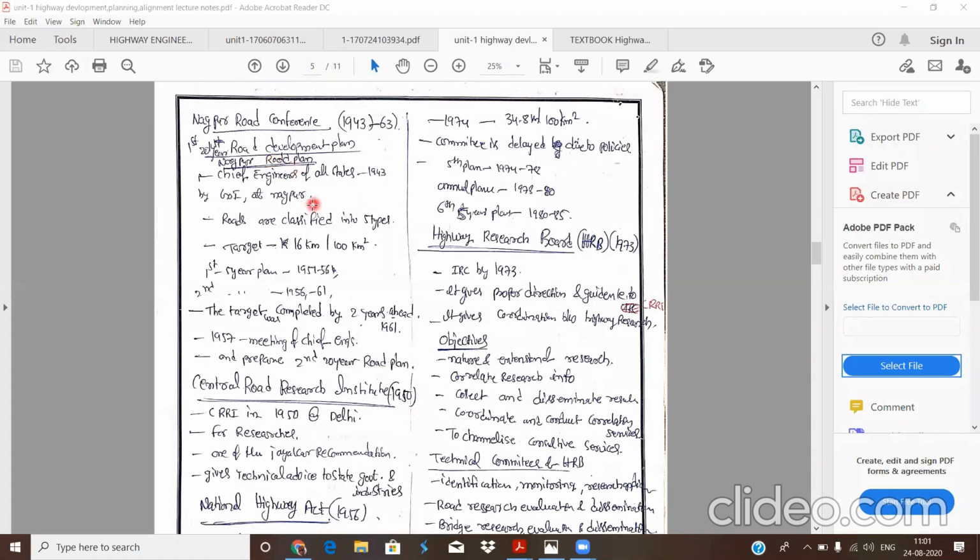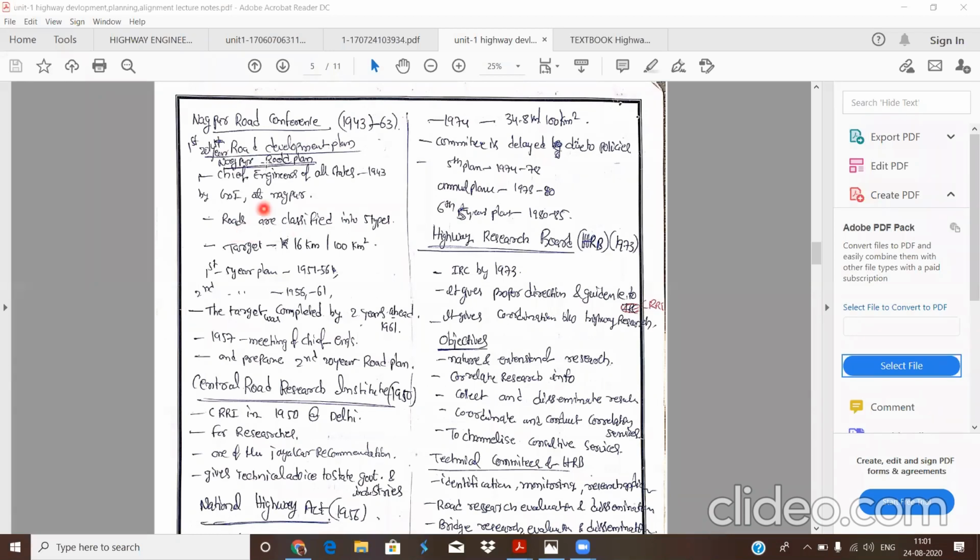In this Nagpur Road Development Plan, roads are classified into five types. They are national highways, state highways, major district roads, other district roads, and village roads.